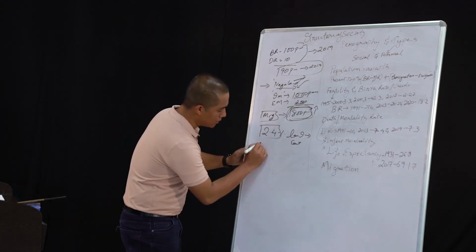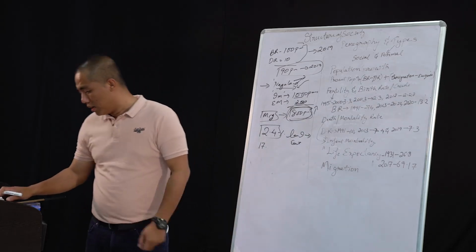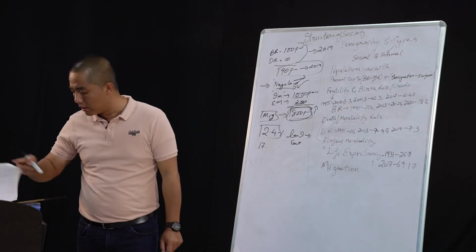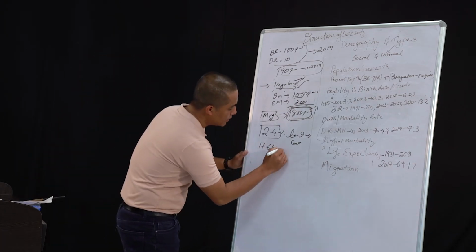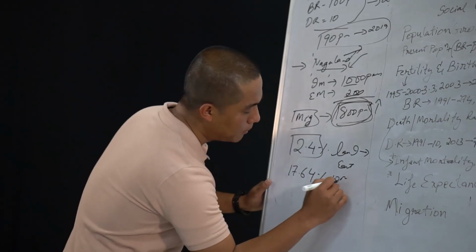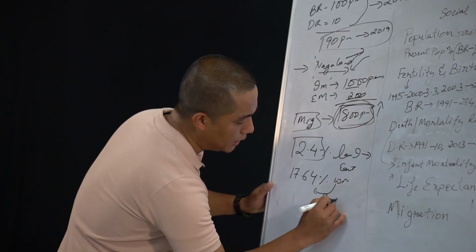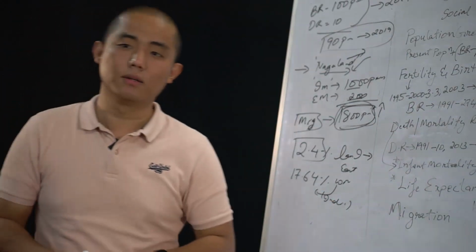But the population of India, when compared to the world population, is around 17.64%. 17.64% of the world population is composed of India's population.